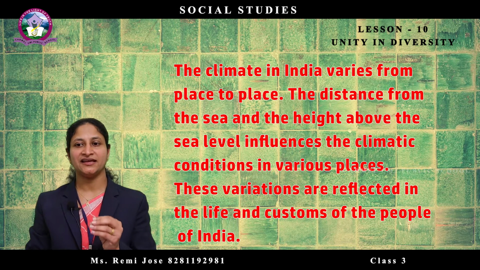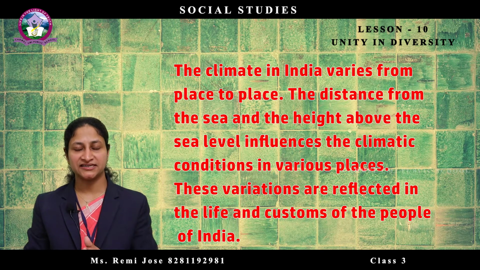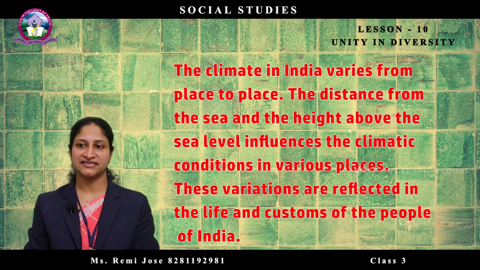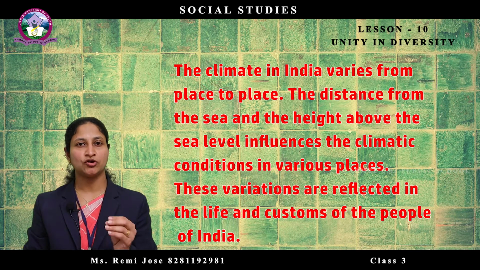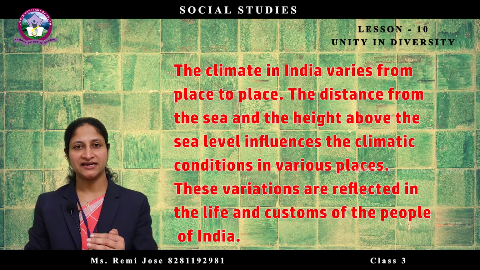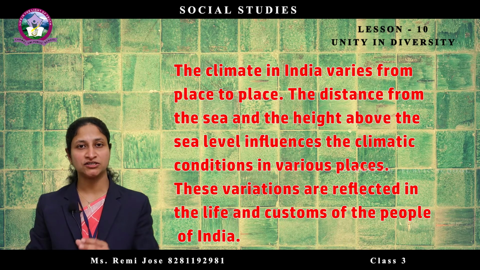Next, let's see the factors that affect the climate of a place. The factors that affect the climate of a place are the distance from the sea and the height above sea level. For example, places such as Calicut, Kollam, Kochi, Alappuzha lie near the sea, and the climate of these places is moderate or pleasant. That means not very hot or cold.